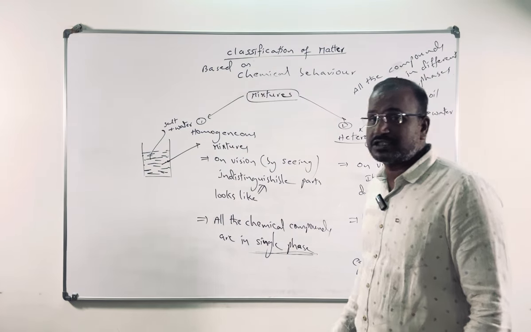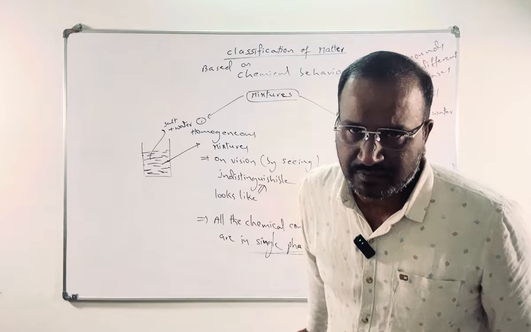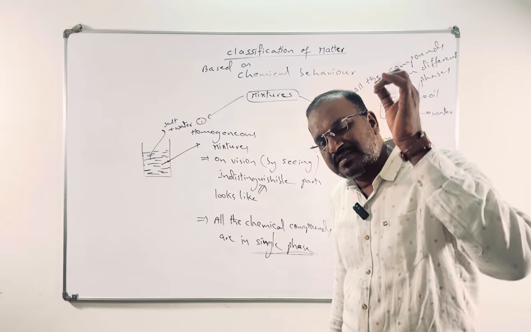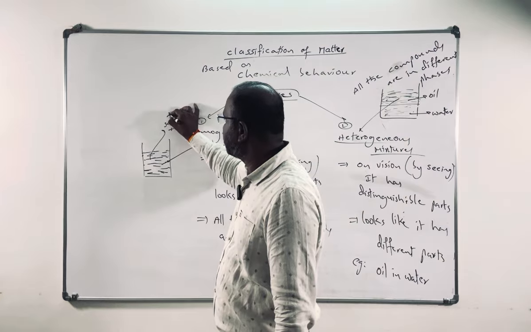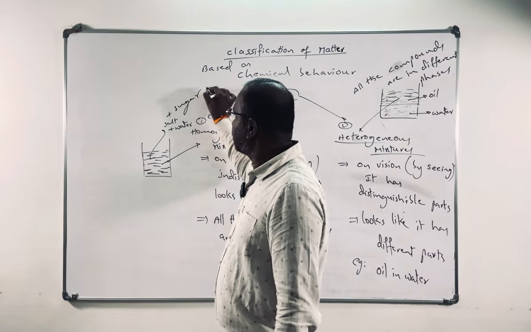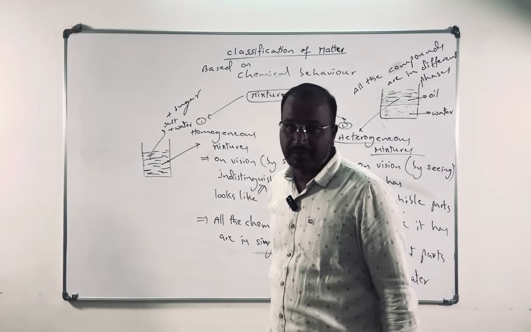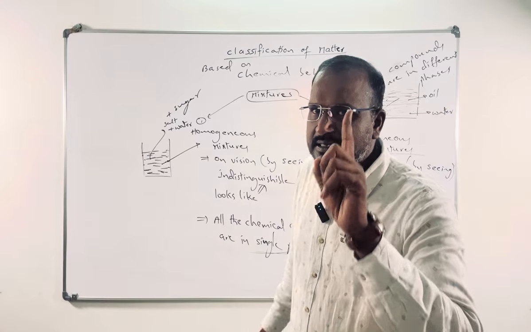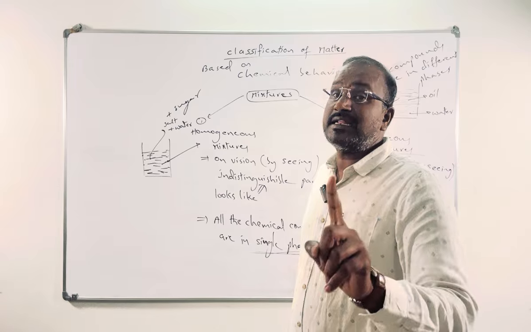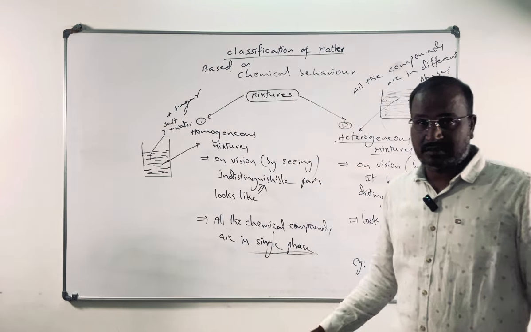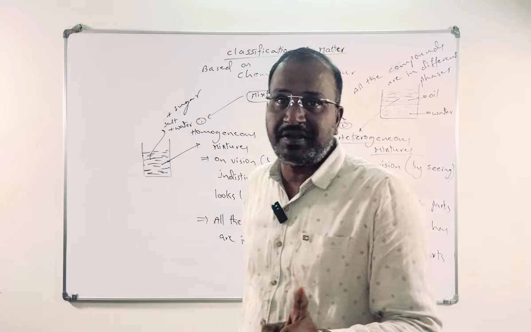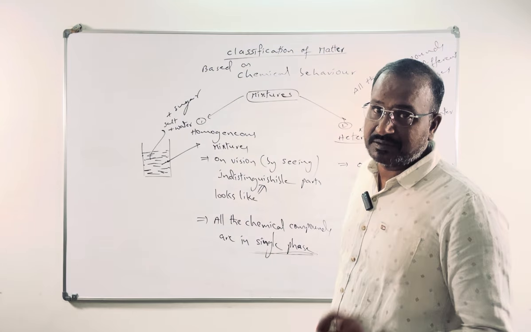Coming to homogeneous mixture, whatever the number of compounds you add, all the compounds exist in a single phase. Suppose you add sugar also, salt plus sugar and water, all these things exist in a single phase. That is called a homogeneous mixture. Whatever compounds you add like that, if all the compounds exist in a single phase, we'll call it a homogeneous mixture.